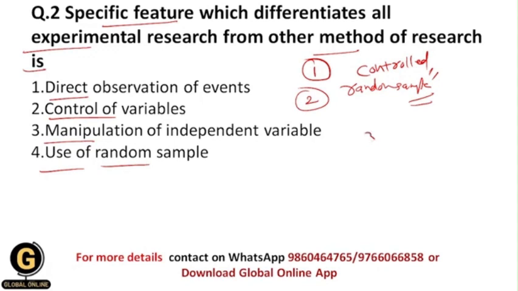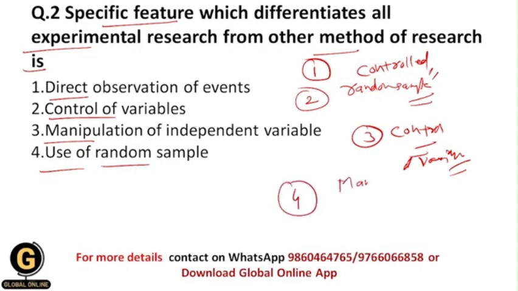Now next is control of variables. We are going to have a proper, or you can say complete, control on the variables in the study. Basically we control all the other variables in the experimental research apart from the variable which is under study. And the fourth one is manipulation of independent variable.